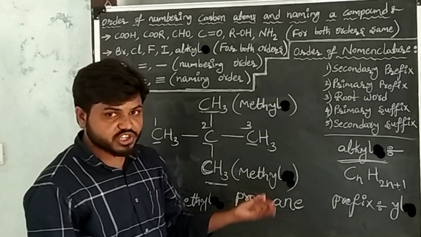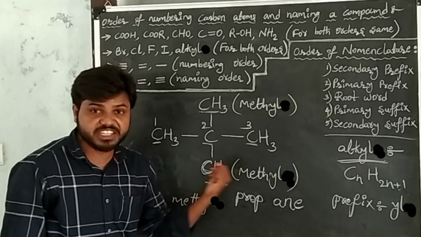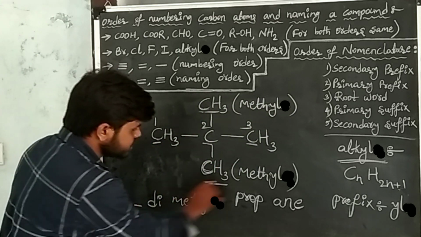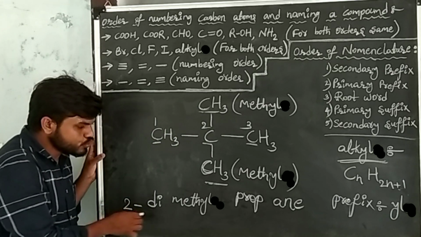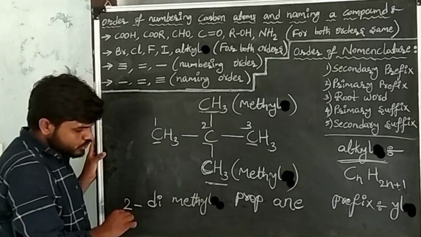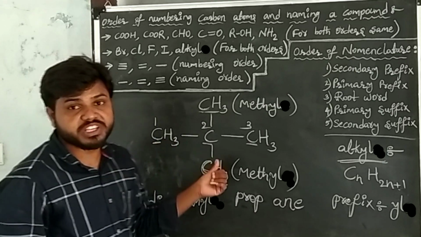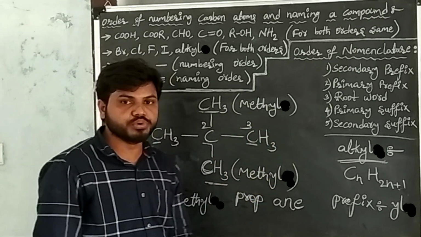Secondary suffixes are functional groups. Those functional groups are not present in the given carbon compound. So this is our required IUPAC name of the given carbon compound: 2,2-dimethylpropane. 2,2-dimethylpropane is the IUPAC name of the given carbon compound.